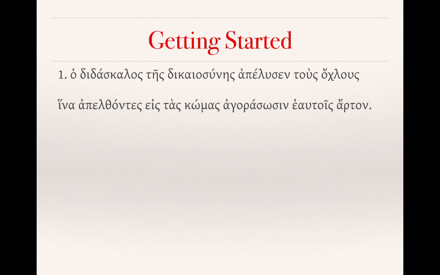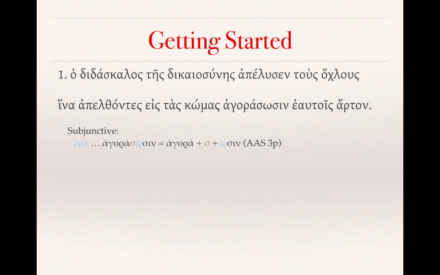Okay, so I want to get started with the first practice and review exercise. It has a few things that we can use to review what we've learned in the last several lectures. So, hoi didaskaloi tes dikaiosunes apelusan tous ochlous, hina apelthontes eis tas komas, agorasosin heautois artous. To begin with, we see the subjunctive that follows that word hina. So this would be a hina clause, a purpose clause.